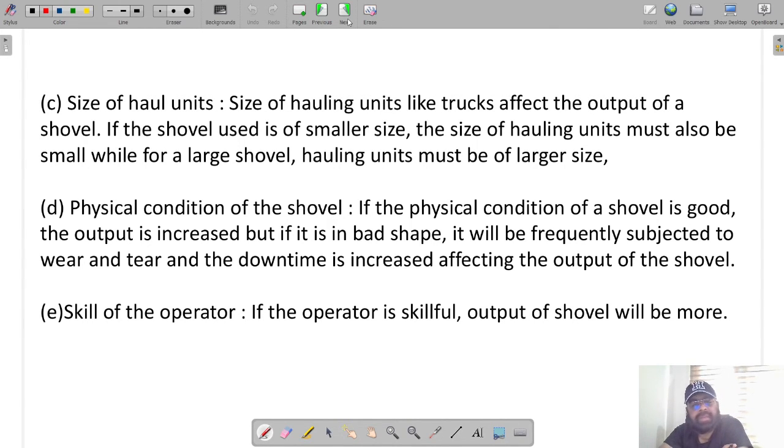The next factor is physical condition of the shovel. If the physical condition of the shovel is good, the output is increased. But if it is in bad shape, obviously it will require frequent repair work due to wear and tear, so downtime will be increased and output will be reduced. It will also depend upon the skill of the operator. If the operator is skillful, the output of the shovel will be more, and vice versa.